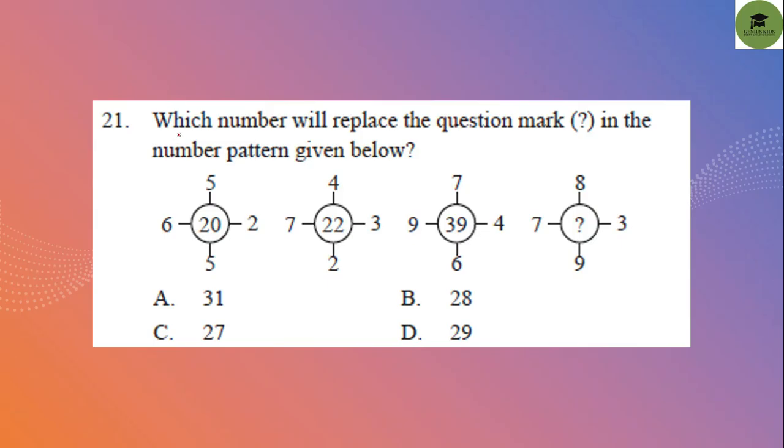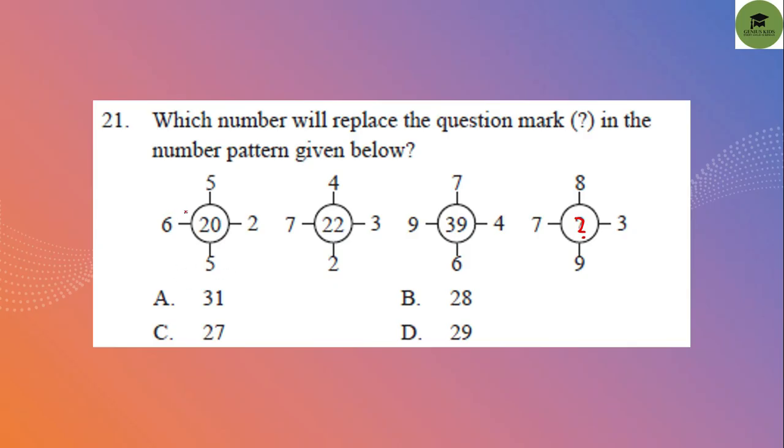First question is question number 21. Which number will replace the question mark in the number pattern given below? Here we need to find out the missing number. If you see these options, let's find out how we get 20. In the first picture, 6, 5, 5, 2.